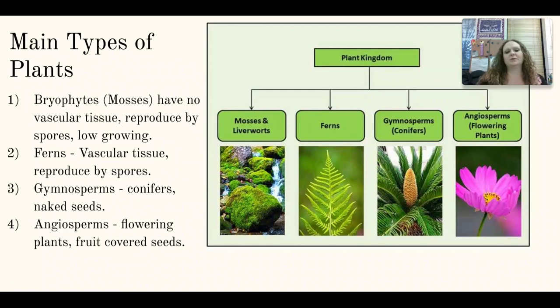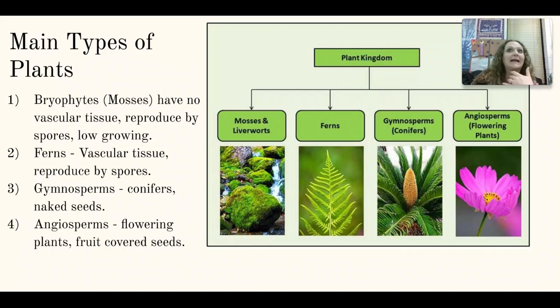Plants fall into a couple of different types. What we really have are bryophytes, which are non-vascular plants. Ferns, which have vascular tissue, but they don't reproduce using seeds. They only reproduce with spores. And then we have the seed plants, which we split into two groups, gymnosperms and angiosperms.